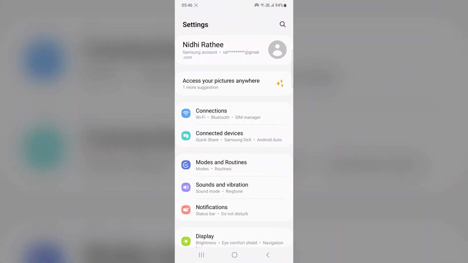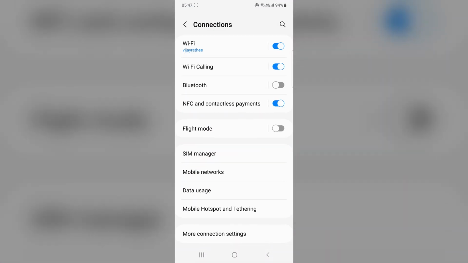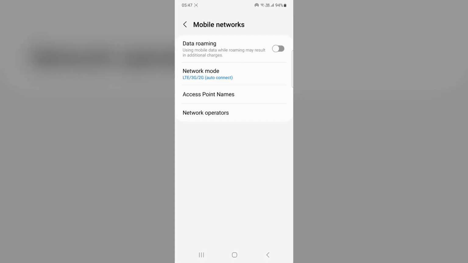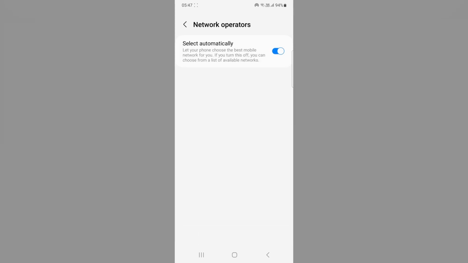Open the settings, go to connections, then mobile networks. Select the network operator and then select search networks. Choose a different network temporarily before switching back.